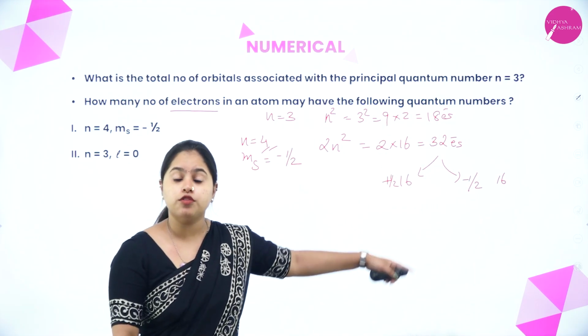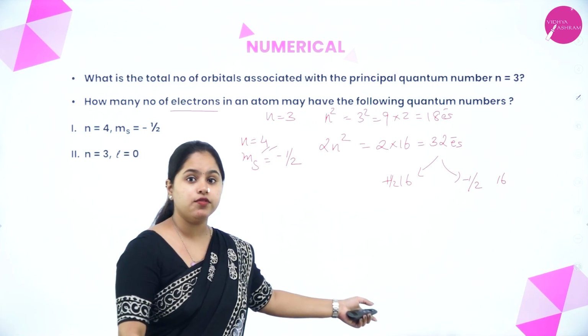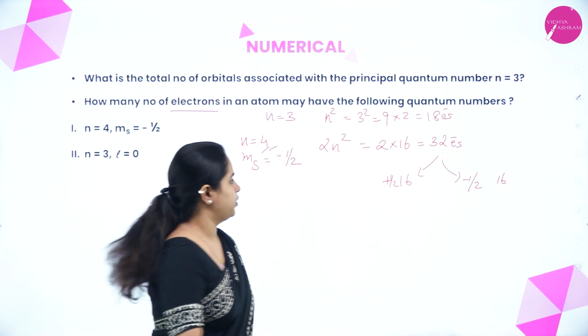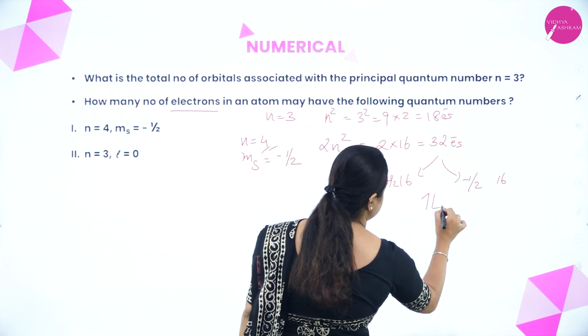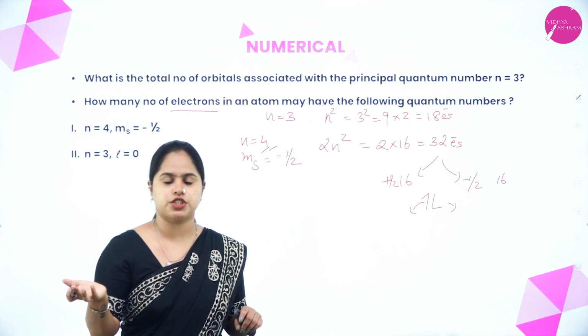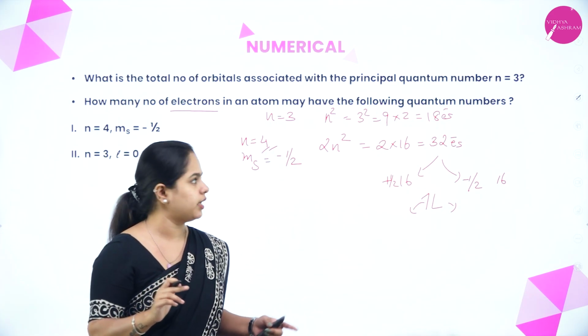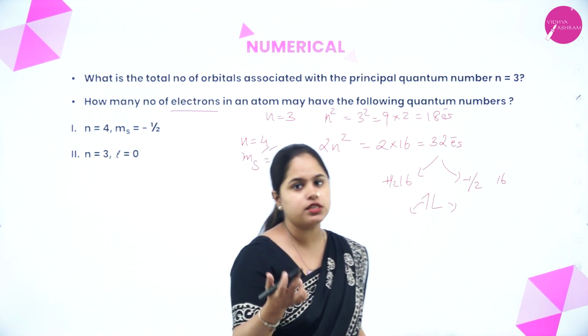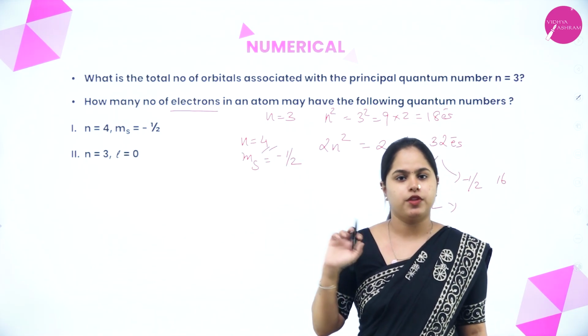You remember, we represented it like this, this is for plus and this is for minus. So half of it will have plus rotation, half of it will have minus rotation. So what is the answer for this? There will be 16 electrons that can have this possible set of quantum numbers. I hope it is clear.